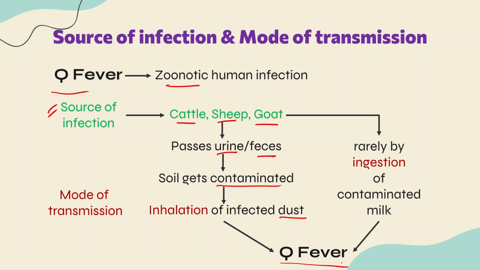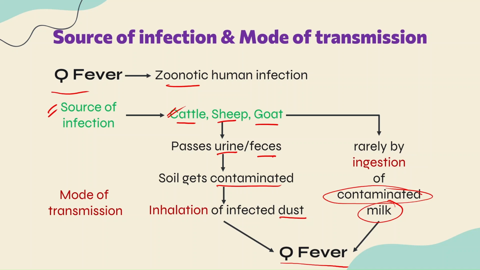And rarely by the ingestion of contaminated milk. So definitely cattle, meaning we have cow and buffalo. If the cattle is infected with Coxiella burnetii, then rarely the milk can also contain the organism, and by ingestion of that the human being may get infected with Q fever.